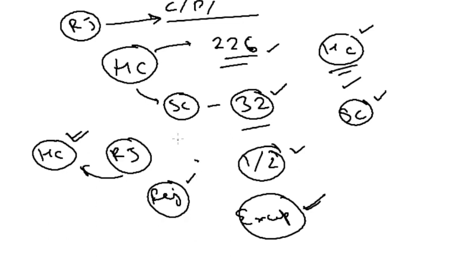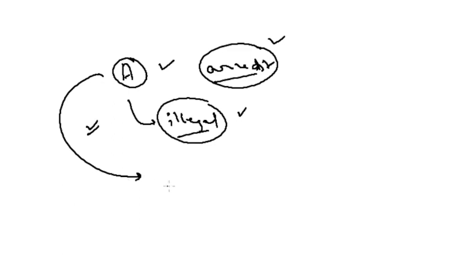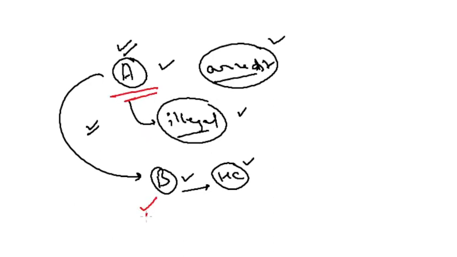How habeas corpus works, let me just tell you. If there is person A and he is arrested or detained without any reasonable ground, or illegally detained, then on his behalf any other person can file writ of habeas corpus. If this person is already in jail, this person cannot file writ of habeas corpus, so we need another person who can file on his behalf.